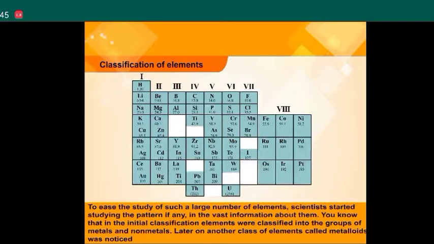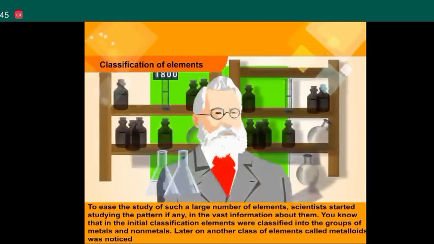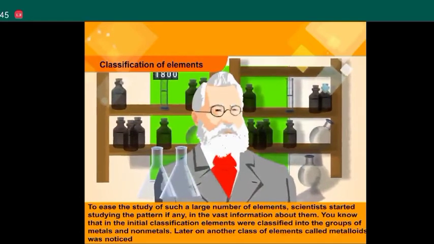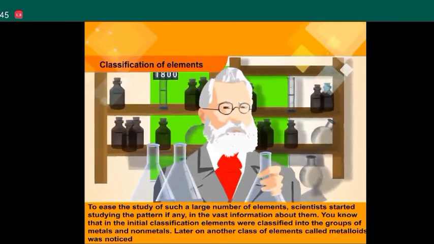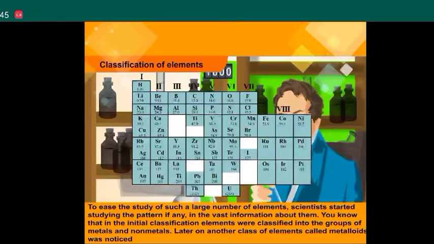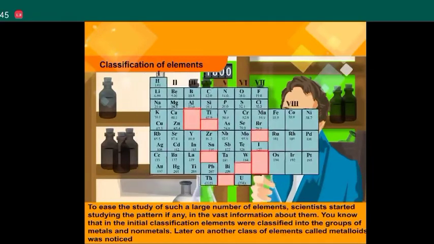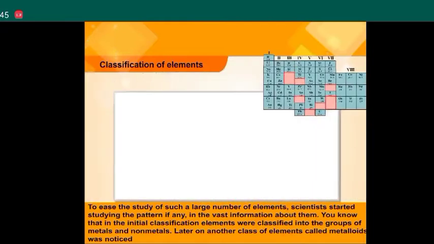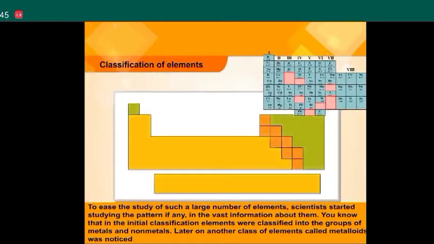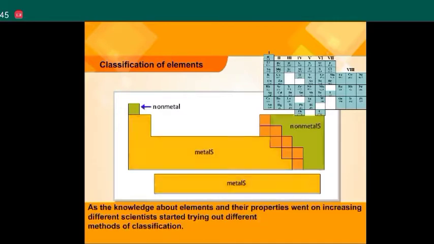To ease the study of such a large number of elements, scientists started looking for patterns. In the initial classification, elements were classified into the groups of metals and non-metals. Later on, another class of elements called metalloids was noticed. As knowledge about the properties of elements went on increasing, different scientists started trying out different methods of classification.